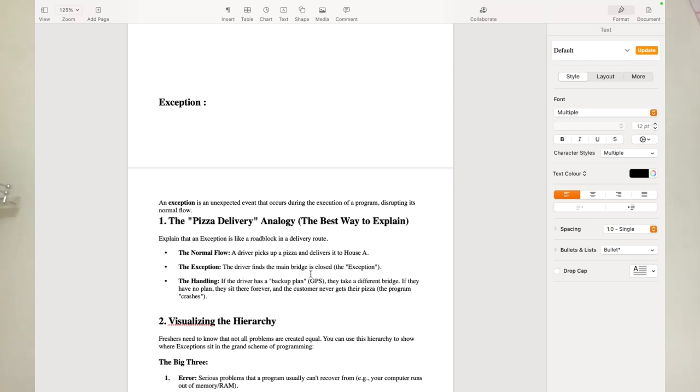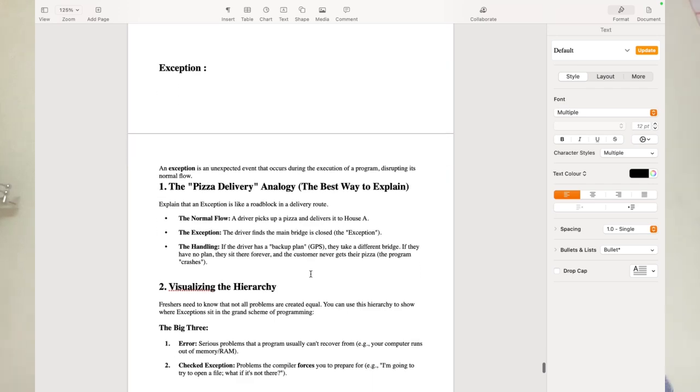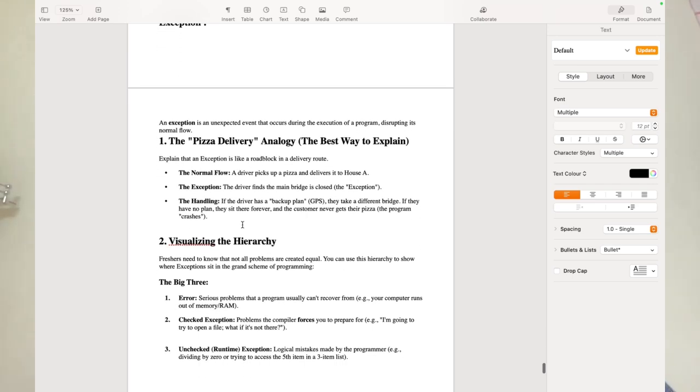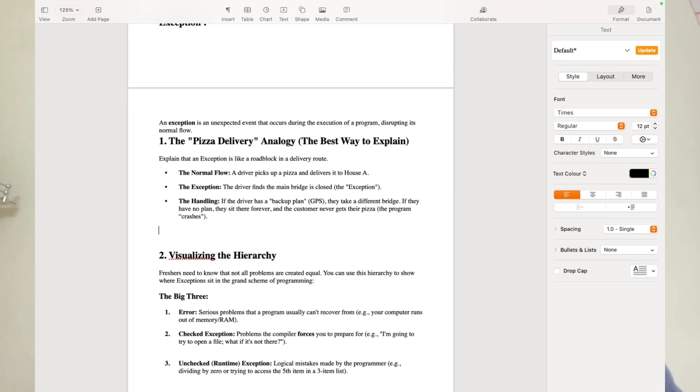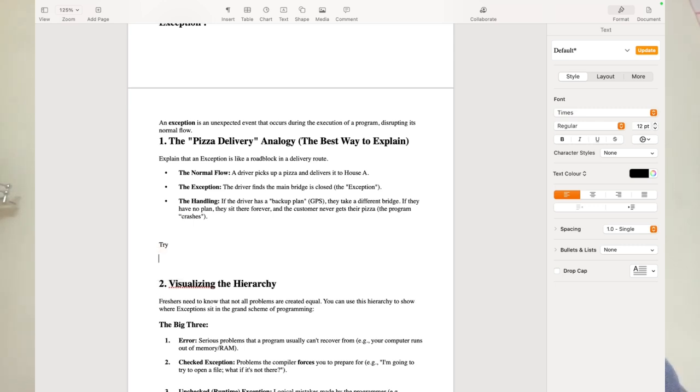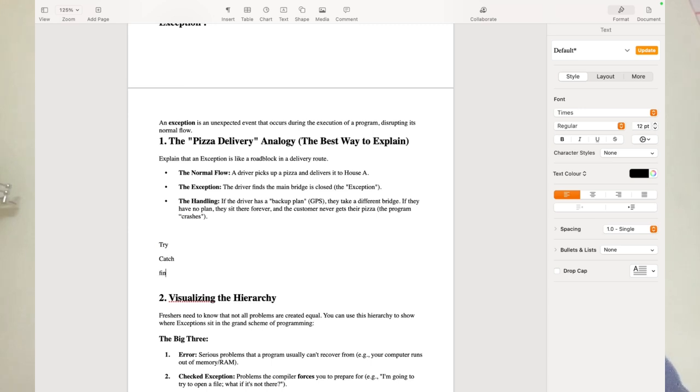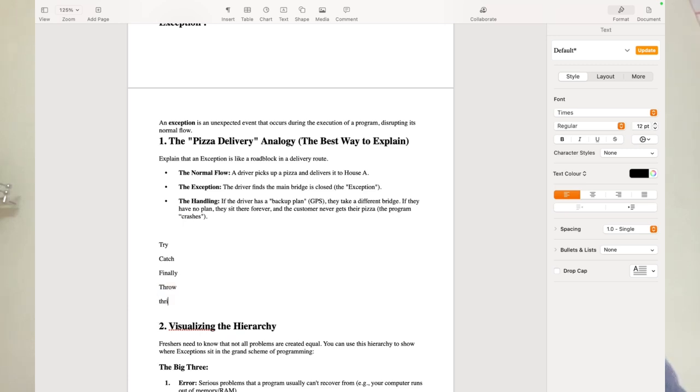If the driver has a backup plan, like if he has GPS, he can take a different bridge, right? If they have no plan, they sit there forever and the customer never gets the pizza. The program crashes, right? So just like that, you have to handle your program to come out of that particular exception or error. Okay, so there are some terminologies inside this exception: try, catch, finally, throw, and throws. Okay, so what is try?